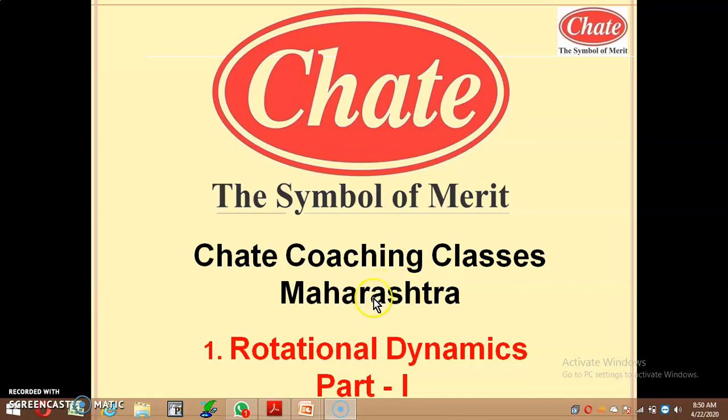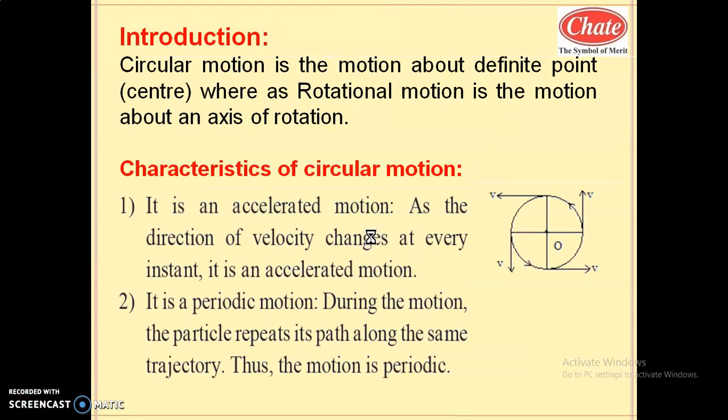We are starting class 12th chapter named Rotational Dynamics. This rotational dynamics includes two different parts, circular motion and rotational motion. So what is circular motion? Circular motion is a motion about a definite point that is called a center, whereas rotational motion is the motion about a definite axis of rotation.